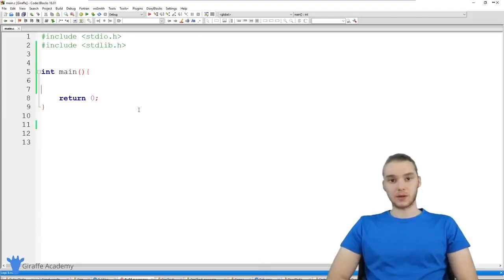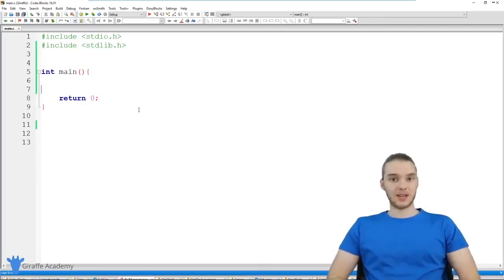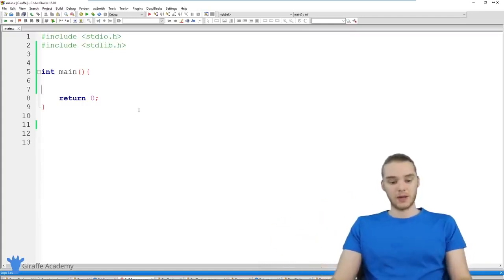In this tutorial, I want to talk to you guys about while loops in C. Now, a while loop is basically a structure in the C programming language that we can use to loop over and continually execute a specific block of code until a certain condition is false. So I can specify a condition, and then I can loop over a bunch of code until that condition is no longer true.